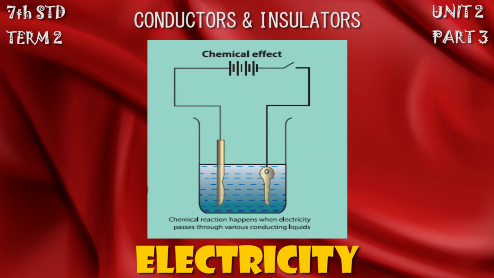Chemical effects of electricity. Already you know about anode, cathode and electrolyte. Anode and cathode are electrodes which are immersed in the electrolyte, a liquid, and the electrodes are connected to a battery cell. Some electric current flows through the anode and cathode into the electrolyte. Inside the electrolyte some chemical changes take place. You will study this very well in your higher classes.